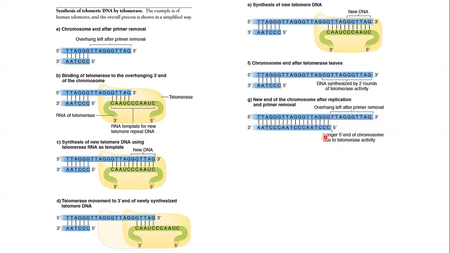But because telomerase has already added repeat units, the net shortening of DNA is avoided. Okay, because of the telomerase activity, and this telomerase activity depends upon the organism. Here they have shown only 2 rounds. There could be many rounds of telomerase activity and DNA synthesis also. So the DNA is already lengthened, and when the primer is removed, there will be no net shortening of the DNA.